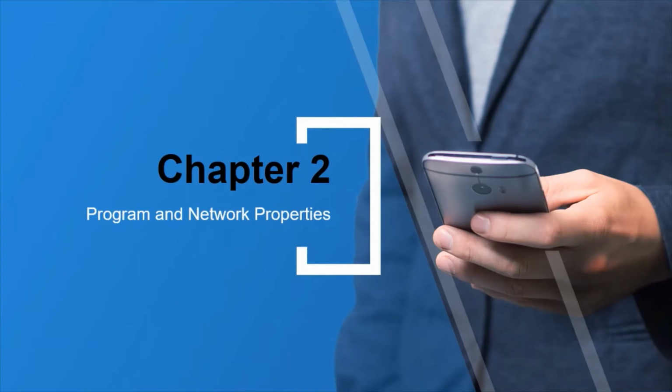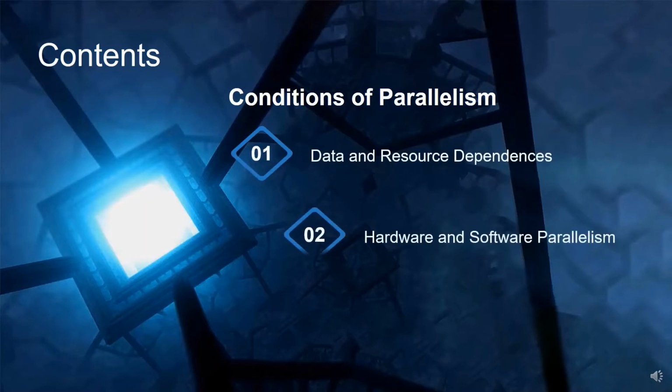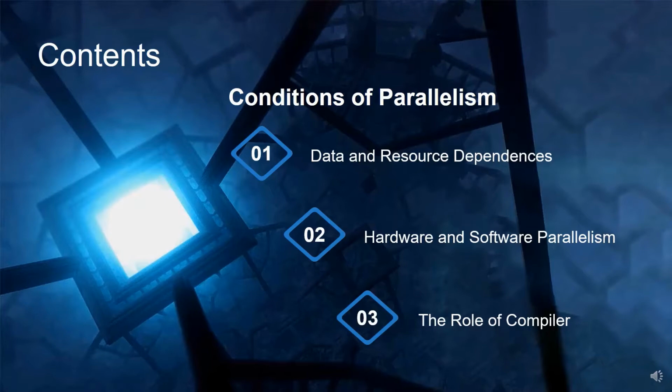Chapter 2, Program and Network Properties. This covers fundamental properties of program behavior and interconnection networks. Contents are conditions of parallelism, data and resource dependencies, hardware and software parallelism, the role of compiler.